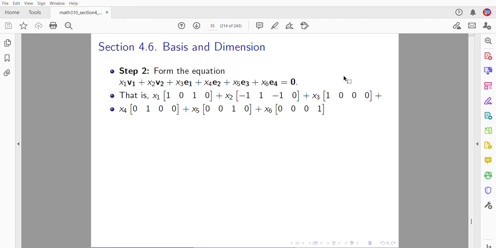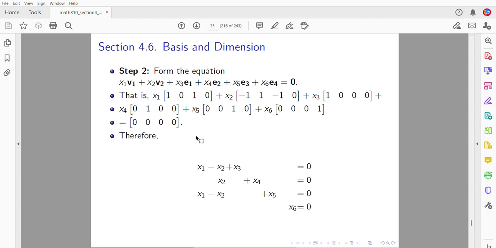Write it concretely. Remember v1, v2, e1, e2, e3, e4. All of that put together has to give you the 0 vector. From here, I get a system. Looking at the first 0: x1 minus x2 plus x3, and that's it, equals 0. For the second 0, x2 and x4, equals 0.